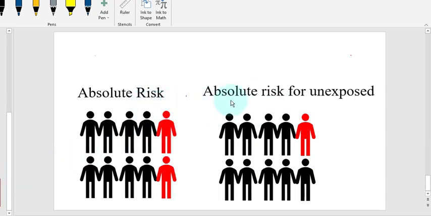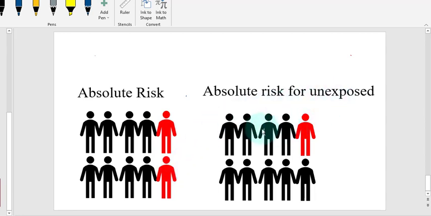Here is the relative risk. How will you understand? Absolute risk. For example, this is the population which smoked and they developed lung cancer, and 10 of them smoked, 2 of them developed lung cancer.